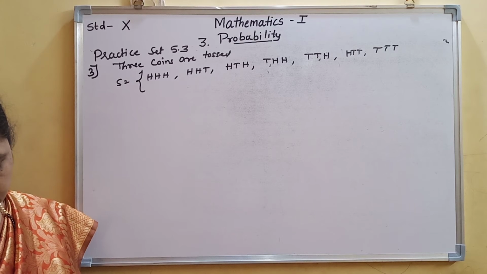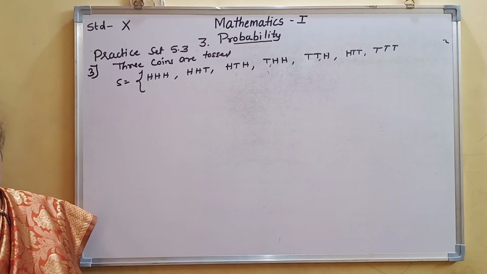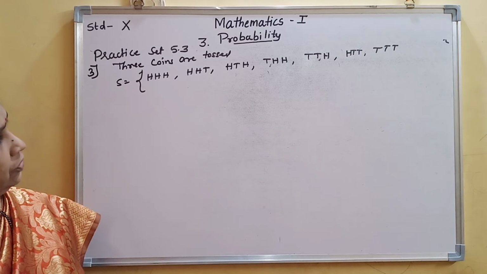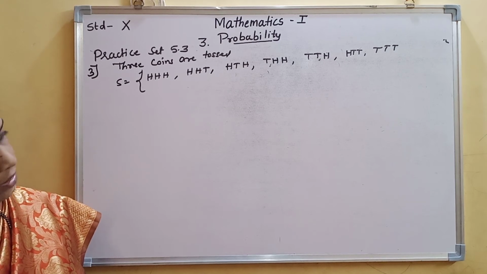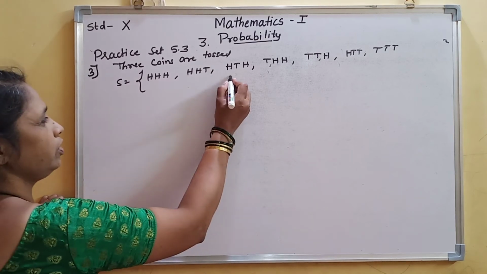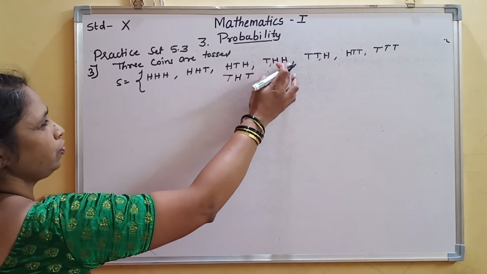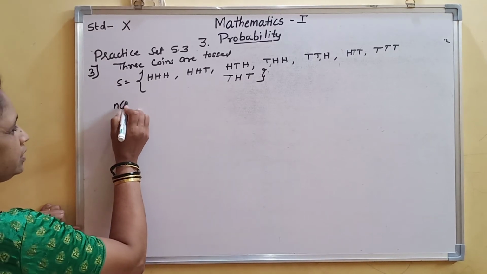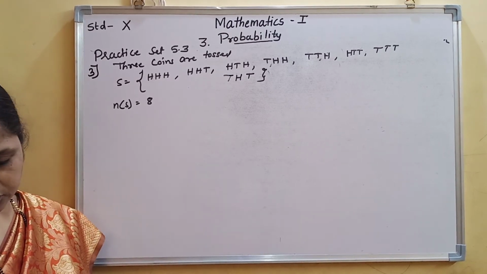Okay, see the sample space: HHH, HTH, TTH, HHT, HTT, yes, THT is missing. So THT. This is 1, 2, 3, 4, 5, 6, 7, 8. Okay, so N of S is equal to 8.